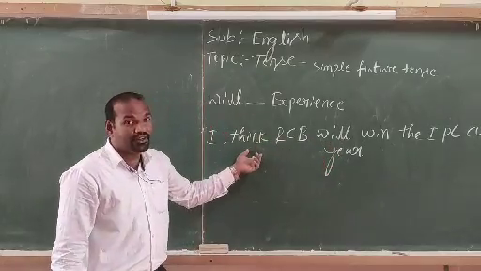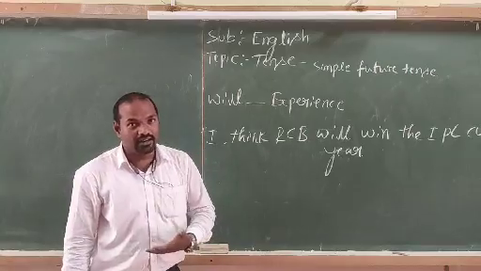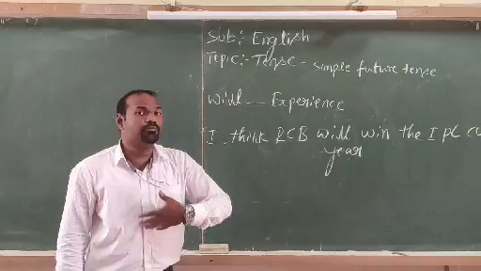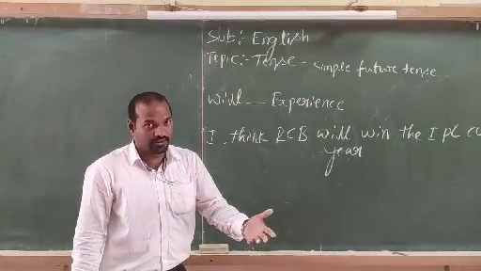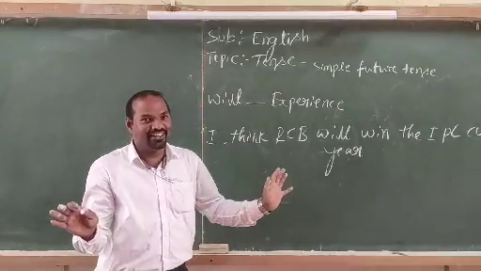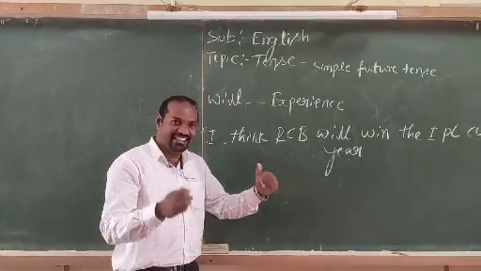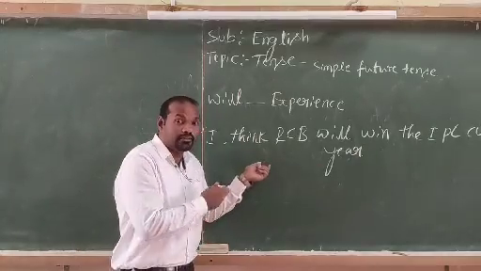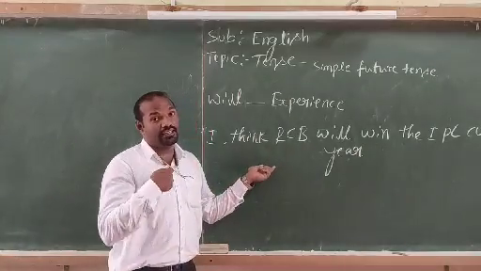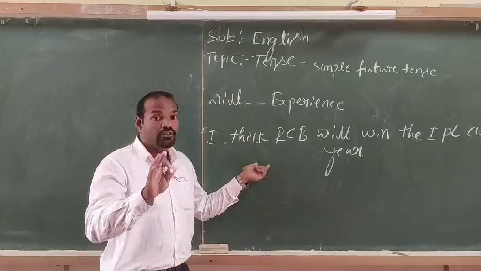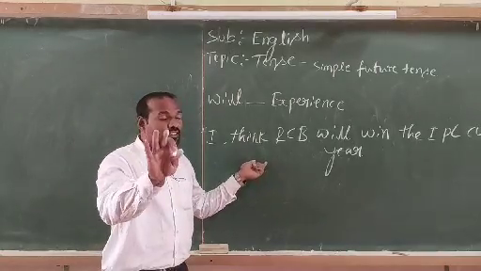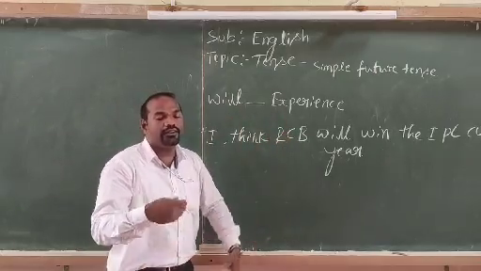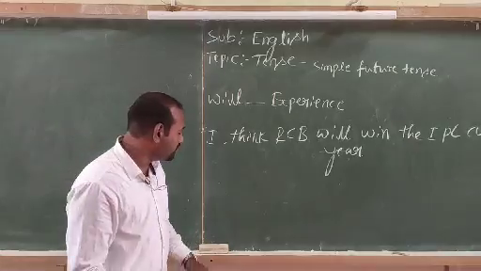Why did I say this sentence? Because as a cricket player, I know from my knowledge and my experience, I could guess, I could predict the future, what will happen. Whether they win or not, that is secondary. Whatever it may be, we are always RCB fans. But I am making the prediction using my experience and my knowledge. So when you make a prediction based on your experience, use will as a helping verb in this structure. And when to use going to for making predictions, look here.